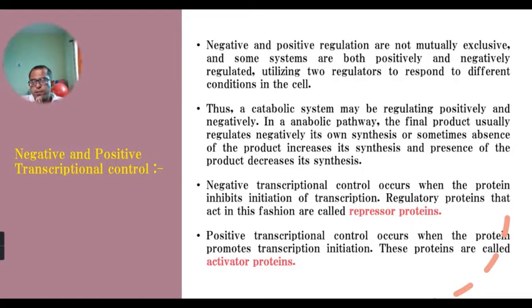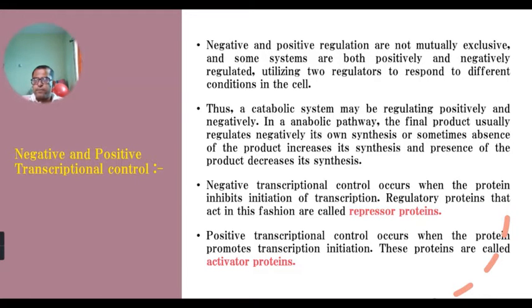Some systems are regulated by only a positive transcriptional regulation mechanism. And some systems are regulated by both positive and negative transcriptional mechanisms. In these conditions, they use two regulators to respond to two different conditions in the cells.